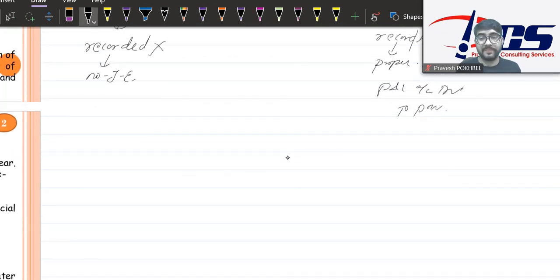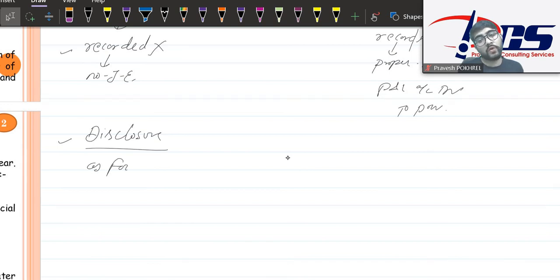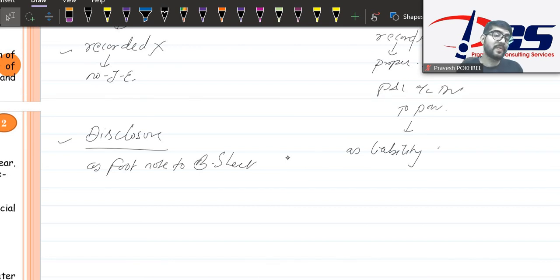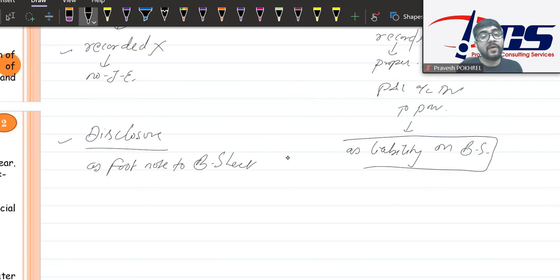Now disclosure: there is no recognition, but there should be certain disclosure, as a footnote to the balance sheet. A provision appears as a liability on the balance sheet, on the liability side of the balance sheet.